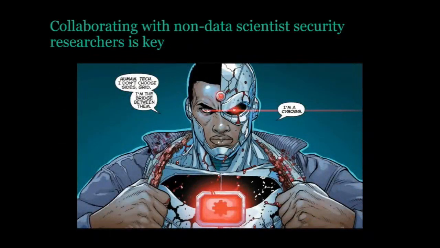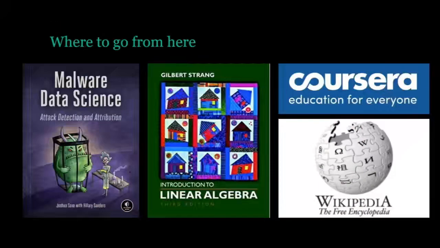It's really important to work with people who are not data scientists, right? This cyborg is my way of saying that a security organization needs to include statisticians and data scientists, but also people who are not and who bring domain expertise to bear. I'm not one of those people who argues that ML is going to replace everything. I think ML is just one tool out of many within security, and it's important to work with malware reverse engineers and people who work in SOCs. All the projects that I've seen have some success have always included collaboration with those types as well.